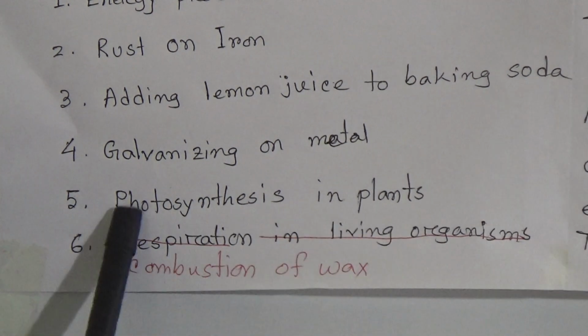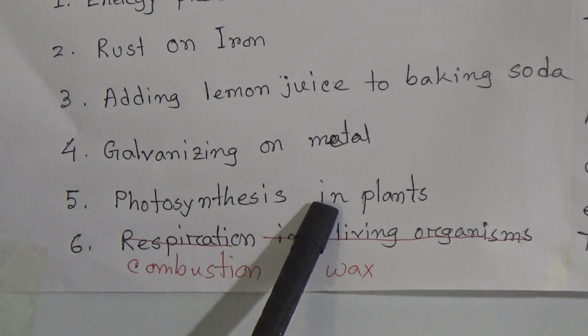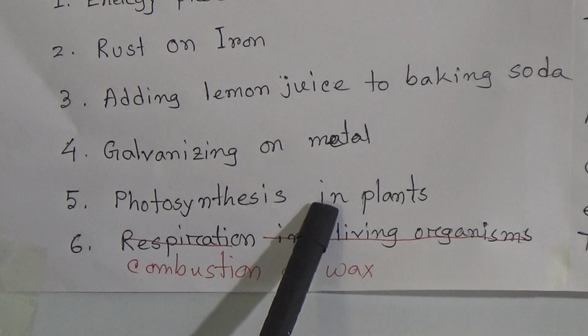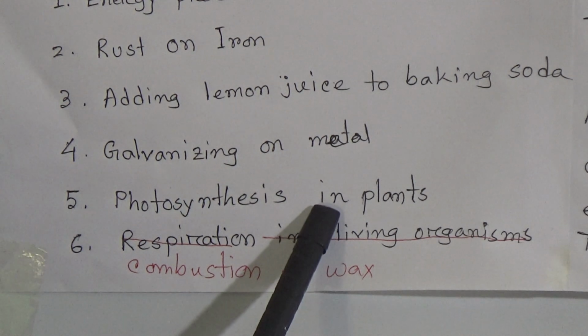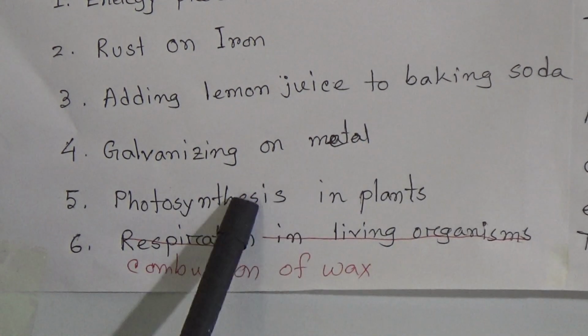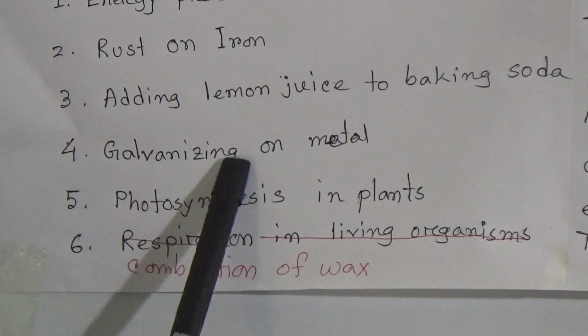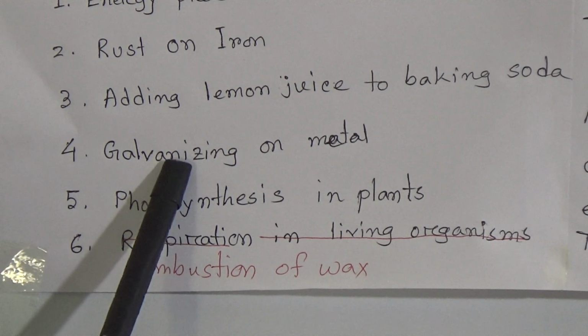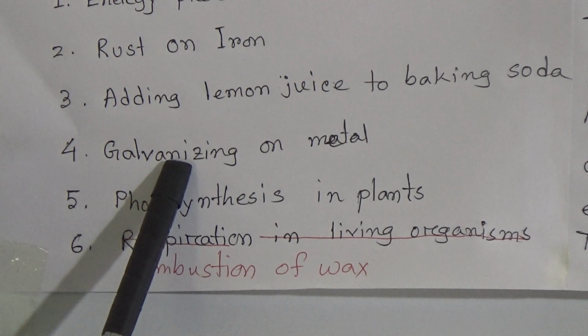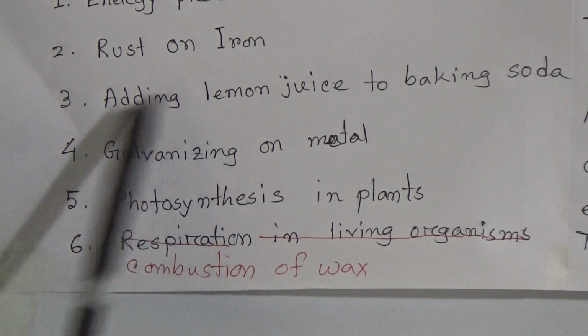Photosynthesis in plants. In the photosynthesis procedure, we know carbon dioxide and water react with each other and produce glucose, and it also produces oxygen and water vapor. And galvanizing on metal is the procedure of giving a coating of zinc on another metal to stop the corrosion of that metal.